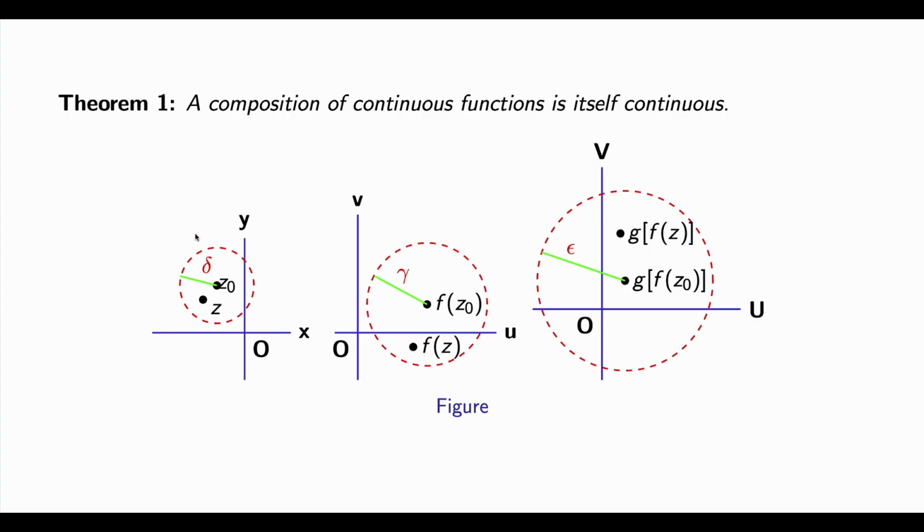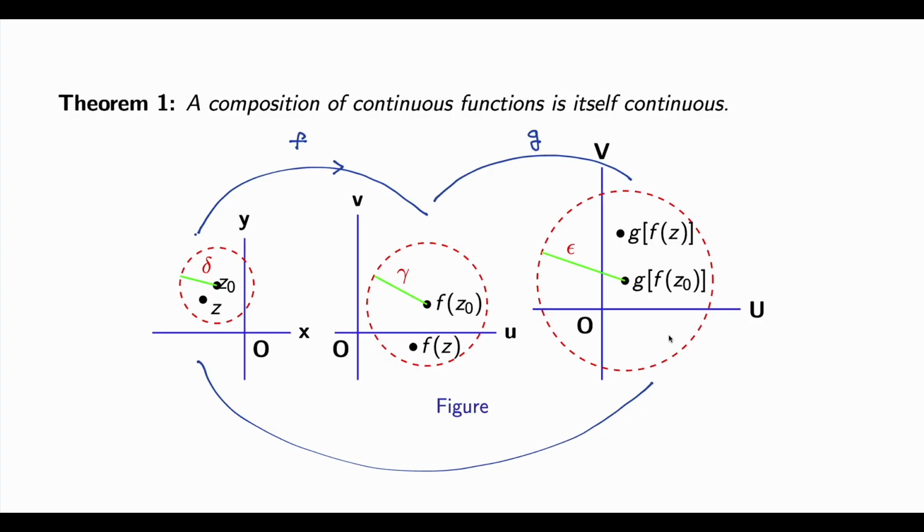It means if you have a function f from the xy plane to the uv plane, and then you have another function g from the uv plane to the capital UV plane, then we can always find a composition function from this plane to this plane, which is g composition f of z, which is going to be continuous. This is what the statement says.